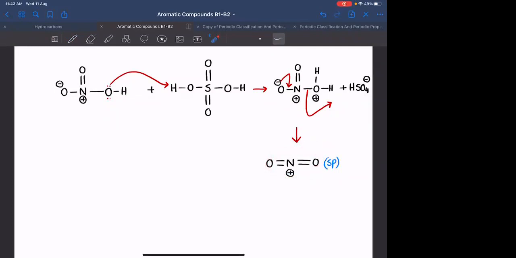The only difference is the nucleus of this particular atom. इसके न्यूक्लियस में 7 प्रोटॉन्स है, कार्बन के न्यूक्लियस में 6 प्रोटॉन्स है. The electrons are exactly same. Any doubt? NO2 positive is isoelectronic with CO2. CO2 linear है तो ये भी linear ही होना चाहिए.